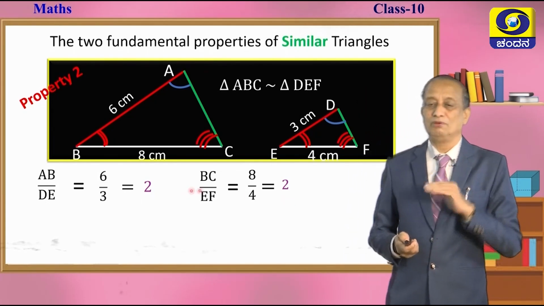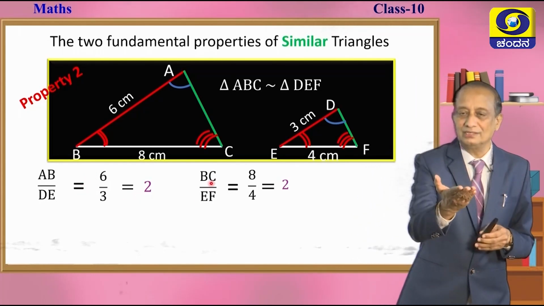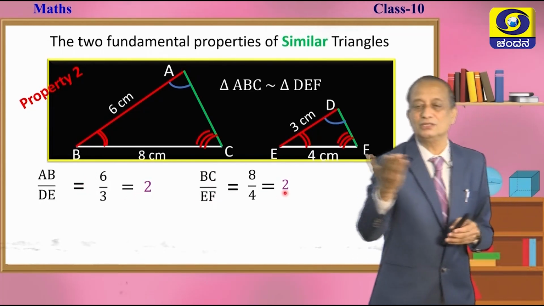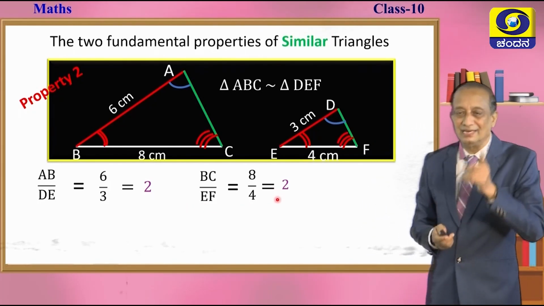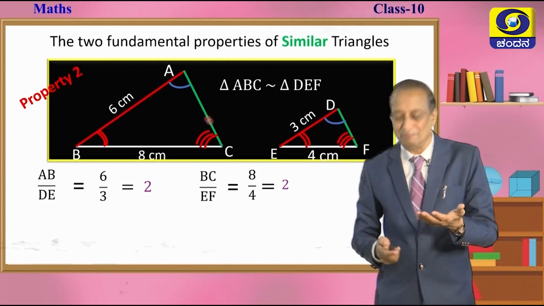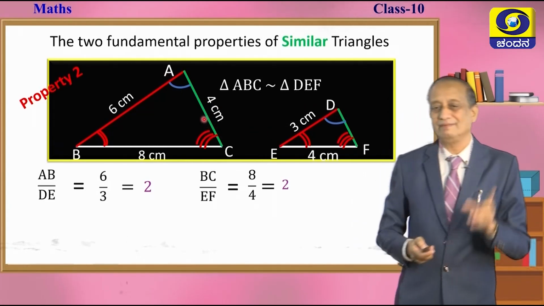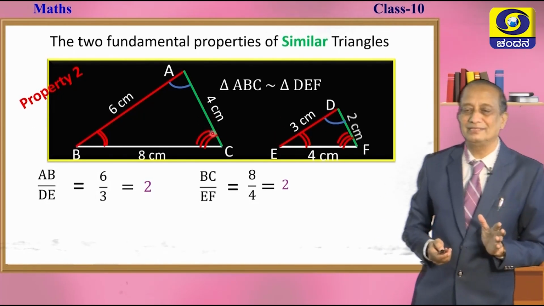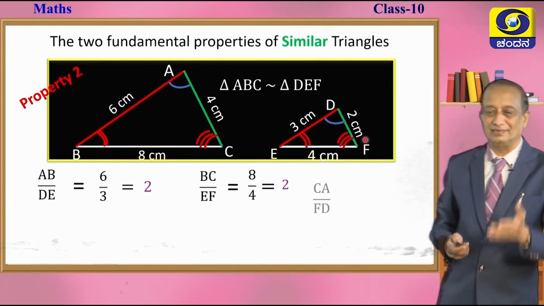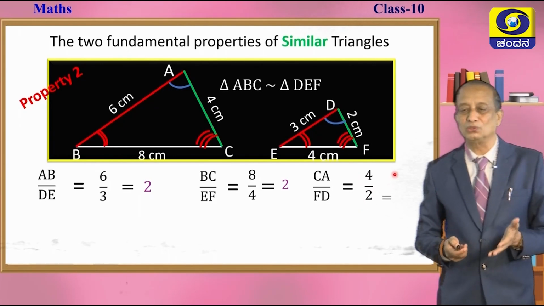Before that we saw AB is twice DE, and BC is also twice EF. You may be wondering how AC and DF are related. For that you have to measure AC and DF. Let AC be 4 centimeters and DF be 2 centimeters. Take the ratio, 4 by 2 is 2.